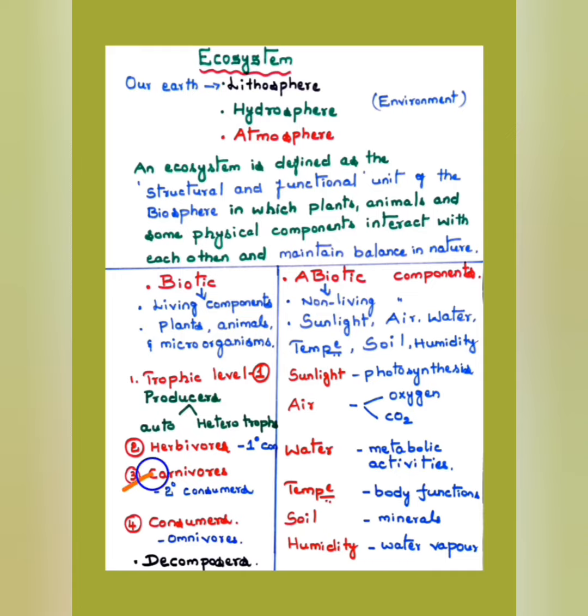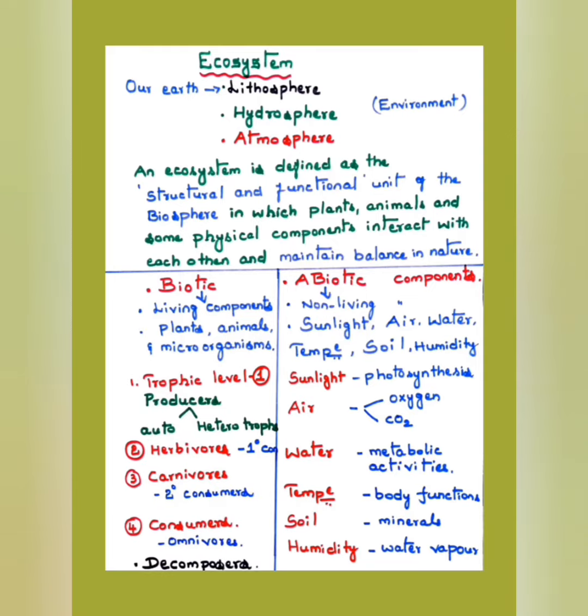In the third trophic level, we call them carnivores. Carnivores eat the herbivores. For example, the tiger eats deer. So carnivores depend on herbivores for their food, and carnivores are called secondary consumers.